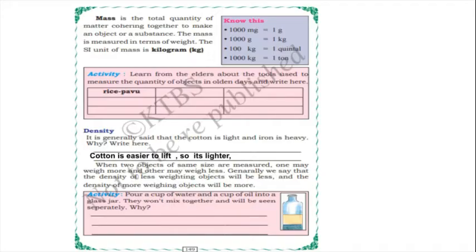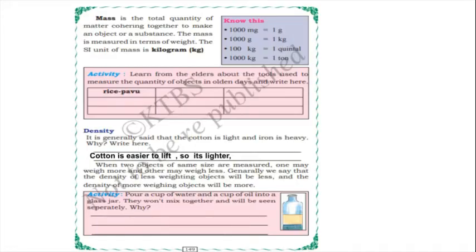When two objects of the same size are measured, one may weigh more and the other may weigh less. Generally, we say that the density of the less weighing object will be less. So cotton has less density, and the density of the more weighing object will be more. So an iron box, or we can say iron, has more density, so it will weigh more.